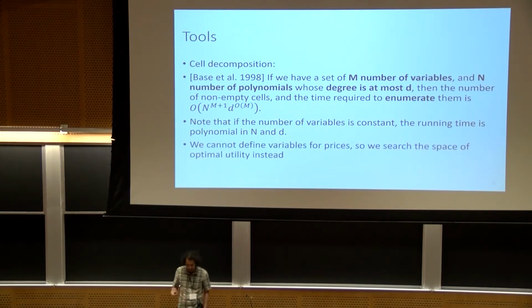Here, because we want to find market equilibria, it would be really nice to have prices as variables when we want to use this tool. But we can't afford that many variables, because only the number of agents is fixed. The number of items can be arbitrary. So instead, we search the space of optimal utilities, and we define polynomials in a way that they tell us whether in each cell the values correspond to an equilibrium.